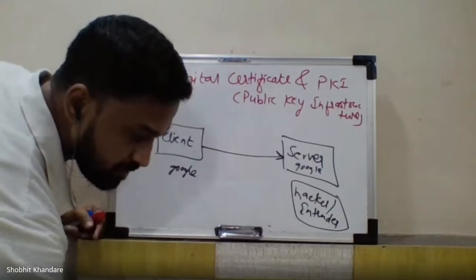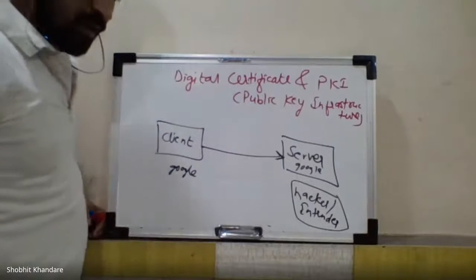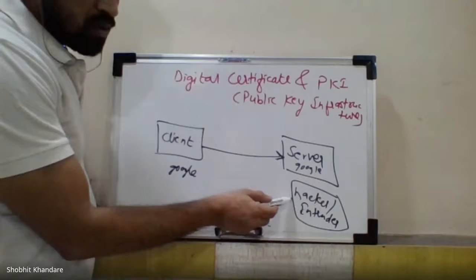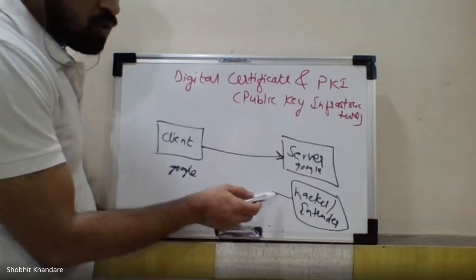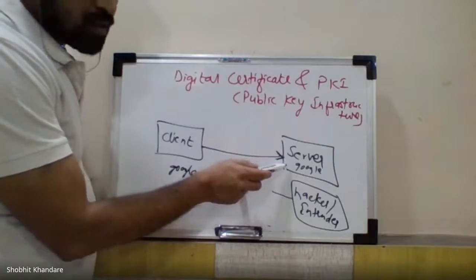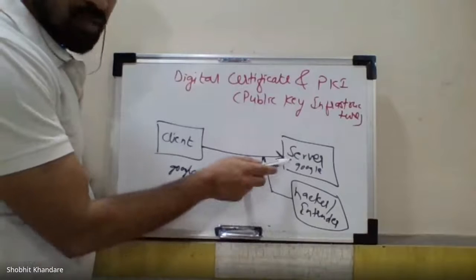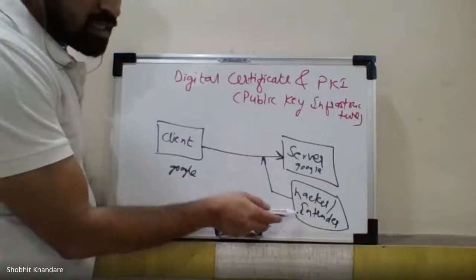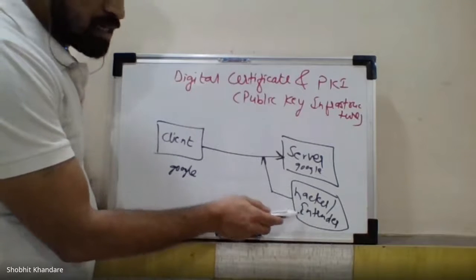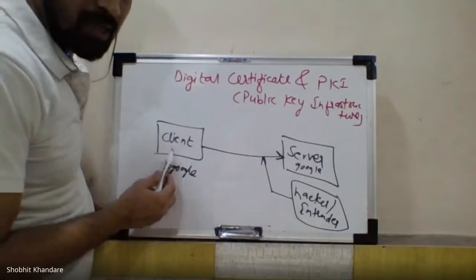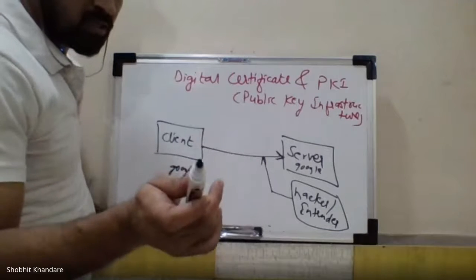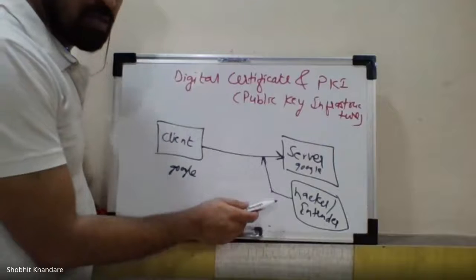This is called repudiation. Here the hacker stops the service of the server, and takes the access as the server. So in that case, this hacker may be able to hack the account of the client. We already studied this. This is called repudiation.